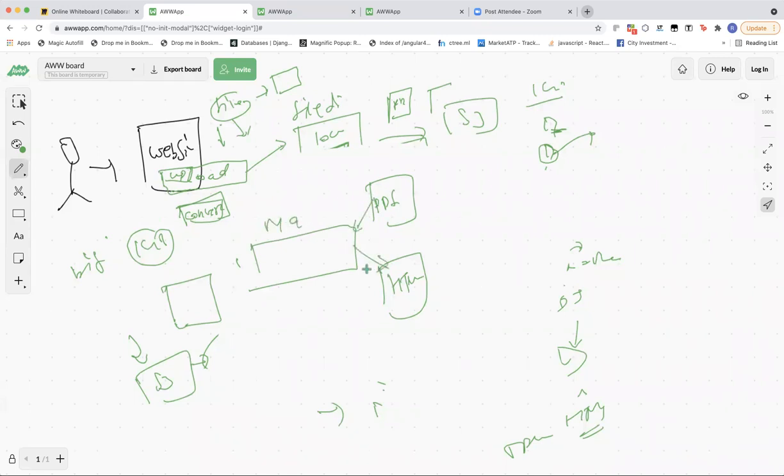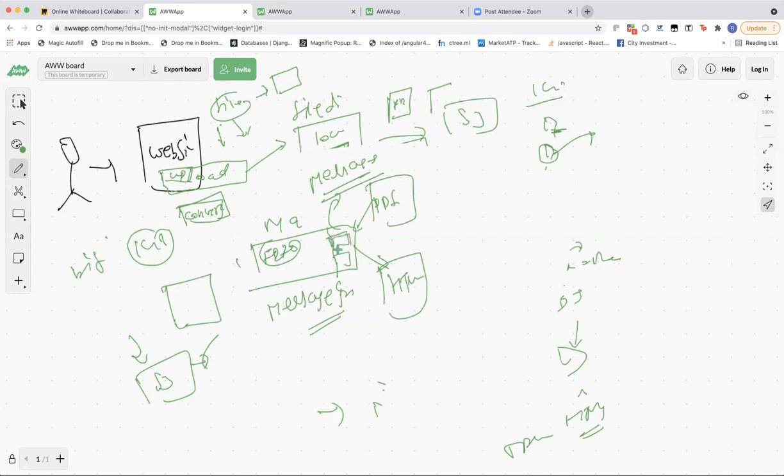Based upon the message type, in SQS also we have some kind of mechanism, right? We have FIFO queues, where we have message group IDs. Based upon that message group ID, can we replicate the behavior of multiple queues in a single queue?